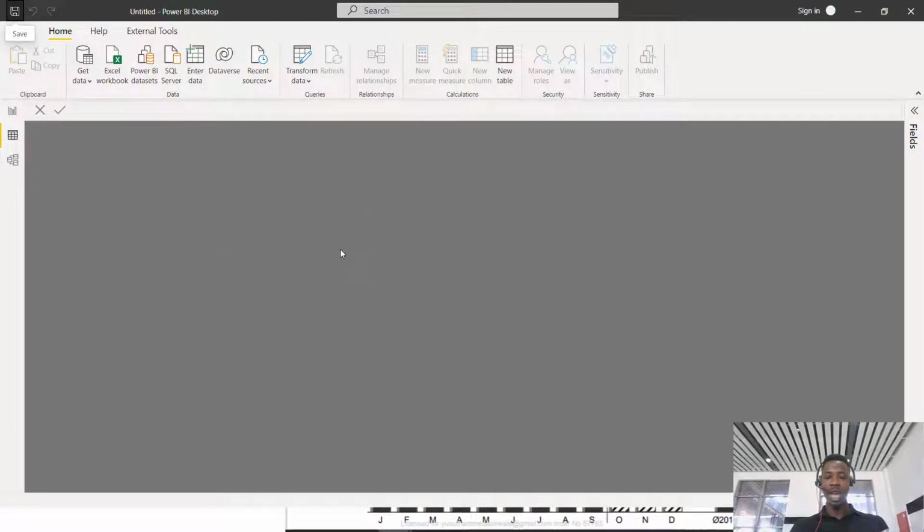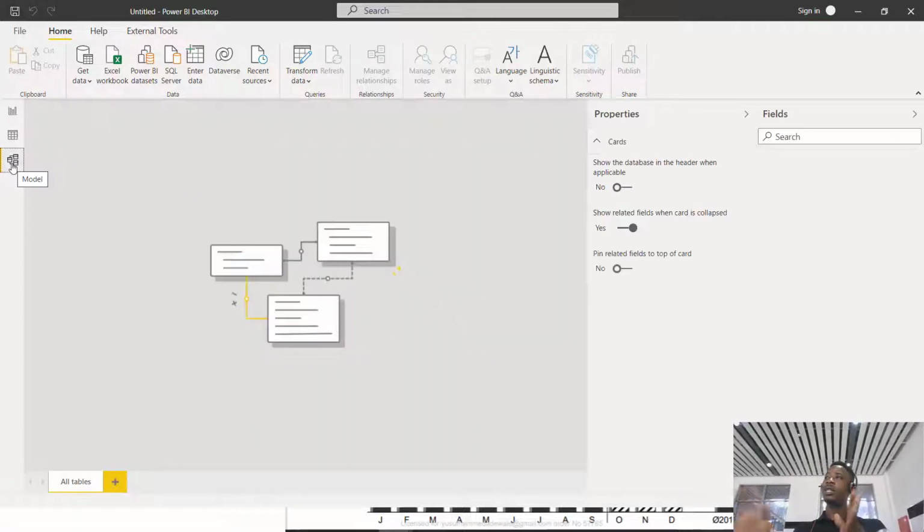If the data has been plugged in here, I'll show you a Power BI report that already has the data in. Then we build a data model. A data model simply means connecting different tables together. So we are connecting table 1 to table 2 and table 2 to table 3, connecting them together. That is what that is.